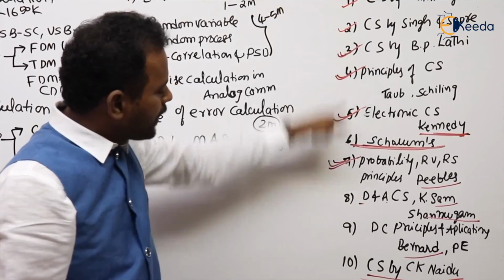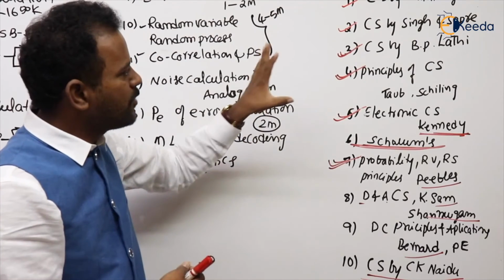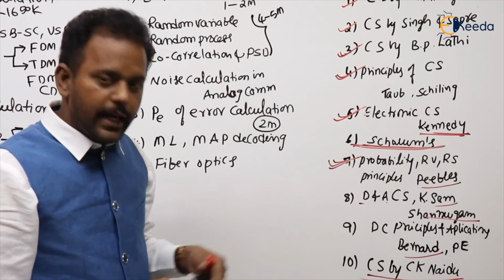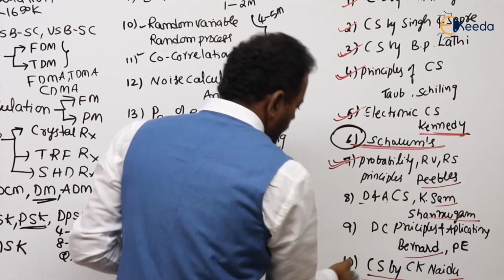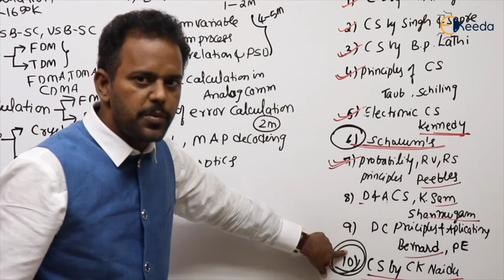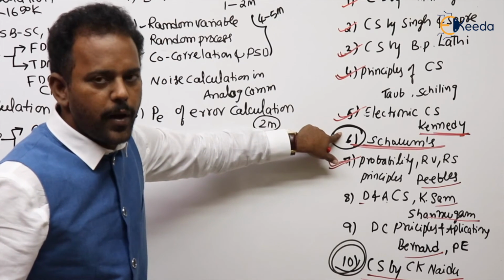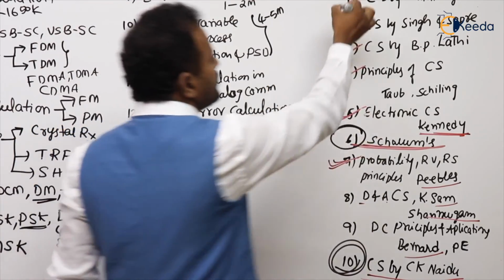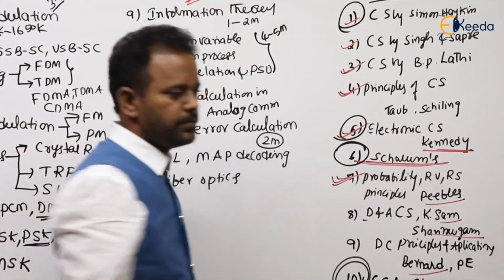So these are the reference books. Still some other books are there, but these will be more than sufficient. Among these, I can recommend two books: the Schaum series, and Communication Systems by C.K. Naidu. This is for theory concepts, especially for GATE, and this is for practicing more problems. Still, if you want to go for a high level language, Communication Systems by Simon Haykin and the Kennedy book.